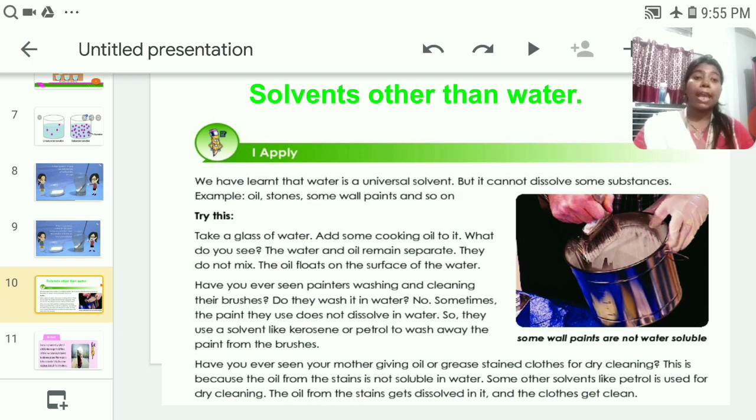Yes, if we have some type of grease or oil stain on our clothes, then we don't use water to clean it, because it won't go with water. We give it for dry cleaning. Instead, we use petrol or kerosene to wash that stain. Clear? Because it contains oil. Yes, it contains oil. Clear?